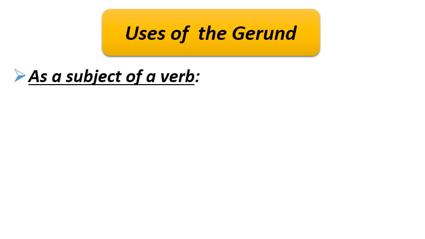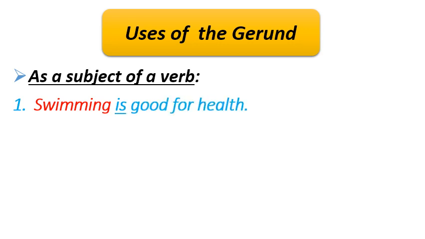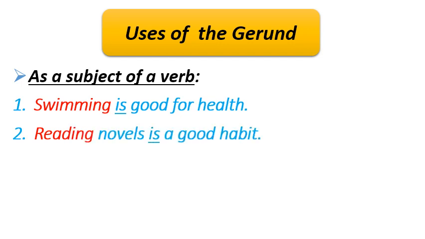Now let's see the uses of the gerund. Number 1 use is, gerund is used as a subject of a verb. To clarify it, let's see some examples. Number 1, swimming is good for health. As you can see, swimming is a gerund here, it is not a verb. It behaves as a noun here and it is the subject of the verb is, and it is a verbal noun. Same with the second example also, reading novels is a good habit.